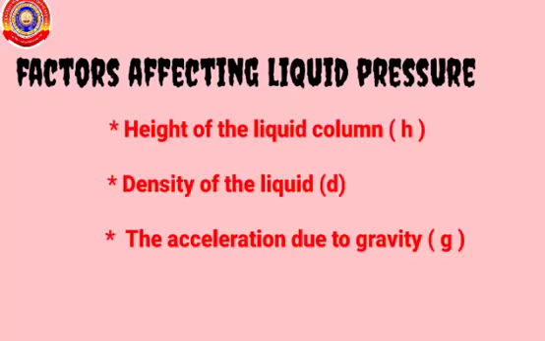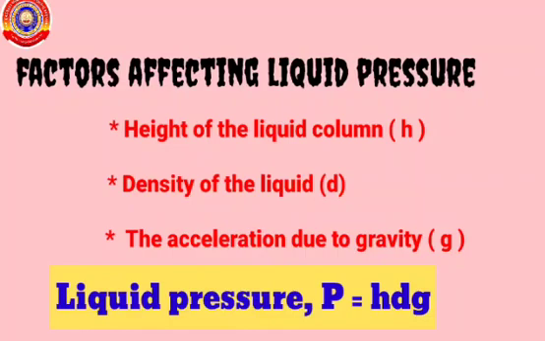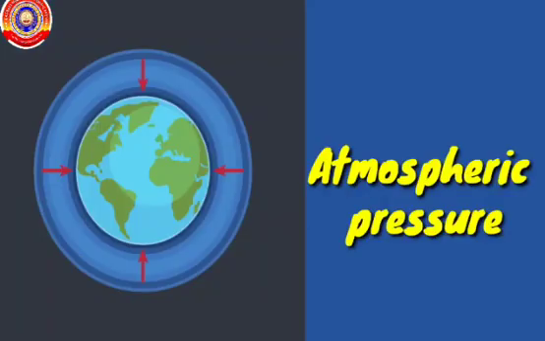So, we can say the factors affecting liquid pressure are the height of the liquid column h, the density of the liquid d, and the acceleration due to gravity g. Then, liquid pressure P equals hdg. Then we have studied about atmospheric pressure.